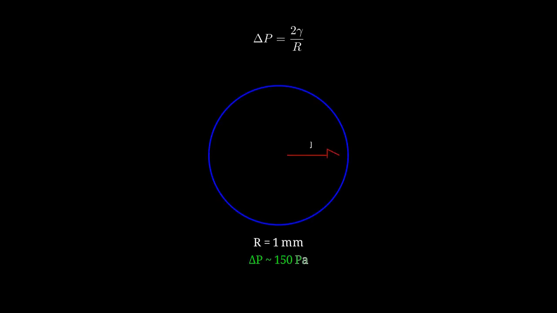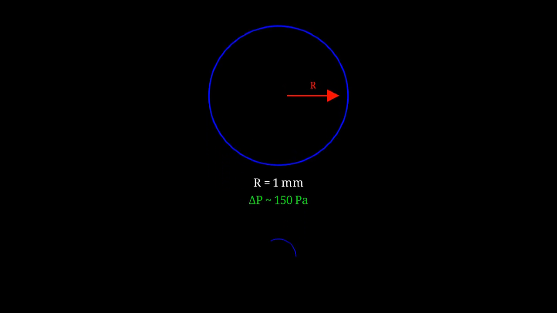Consider a water droplet with radius 1 millimeter. The pressure inside is only about 150 pascals higher than outside. That's negligible, barely noticeable. Now shrink that droplet to 1 micrometer radius. The pressure jumps to 150,000 pascals, which is 1.5 atmospheres. We've increased the pressure by a factor of 1,000, just by shrinking the size by a factor of 1,000.